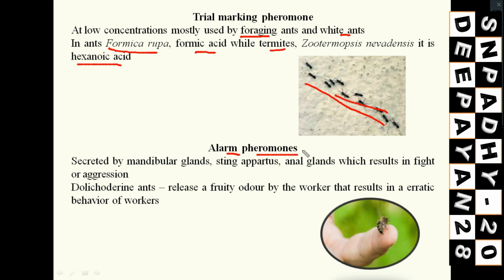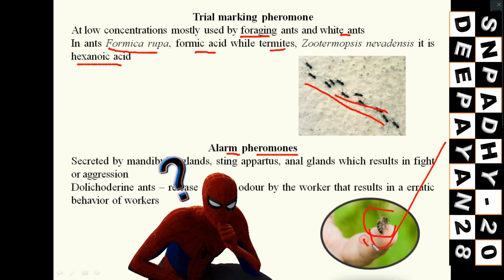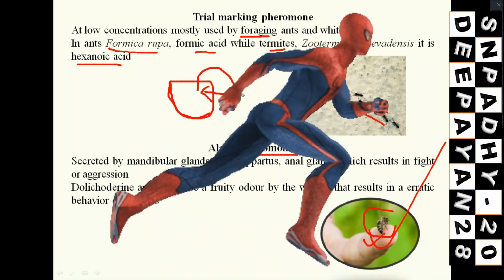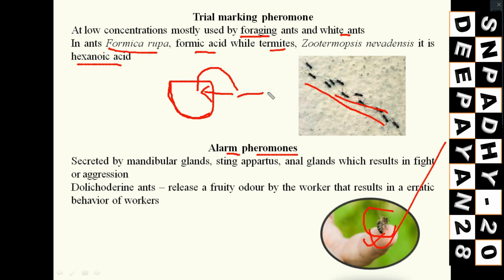Similarly, in case of alarm pheromones, this is very interesting. Here you can see the picture. What is happening here? The bee is stinging the human. Why? Alarm. Suppose one honey bee colony is there, a comb is there, and someone has tried to disturb those bees. Then what will happen? One bee, the worker bee, will go out. She will sting the human being or whatever the natural enemy is. When she tries to come out, this bee will die, but the sting will be attached to the human being. So this pheromone will produce the alarm to this whole colony.